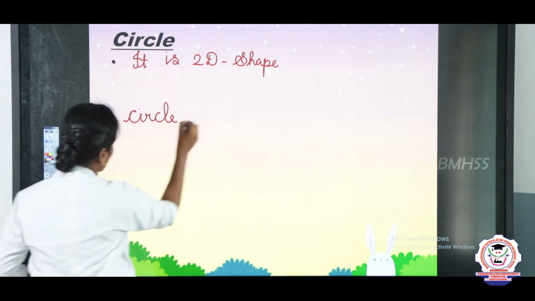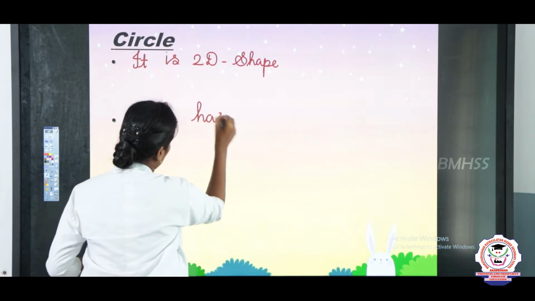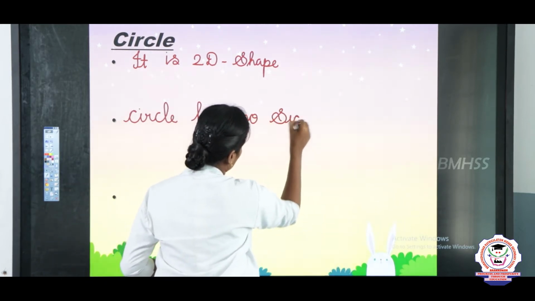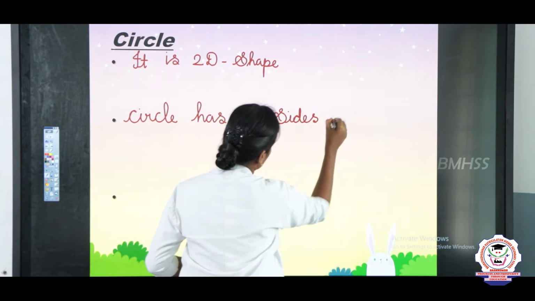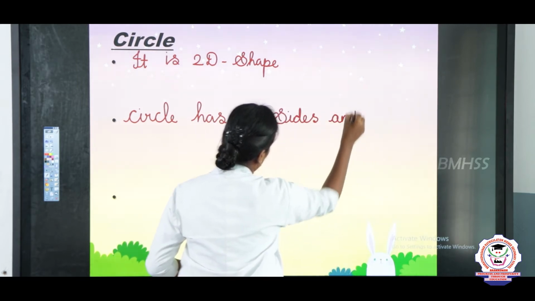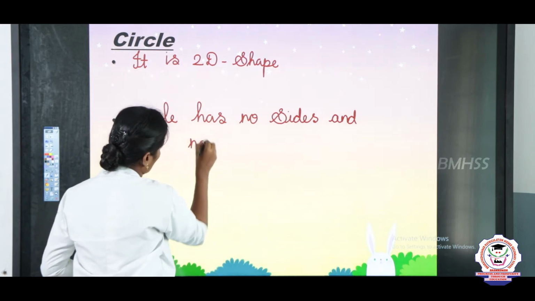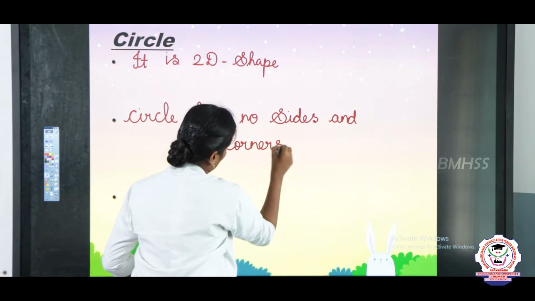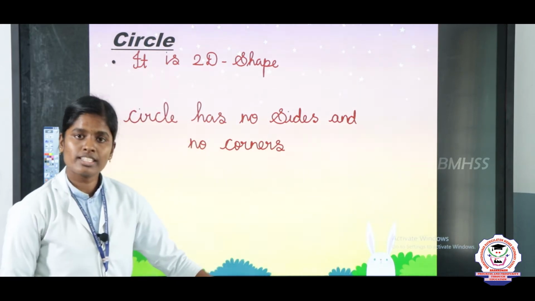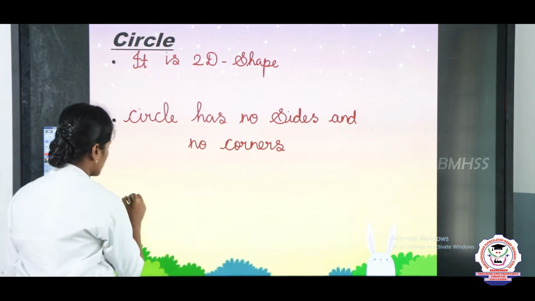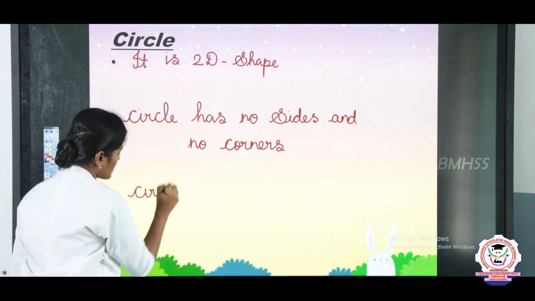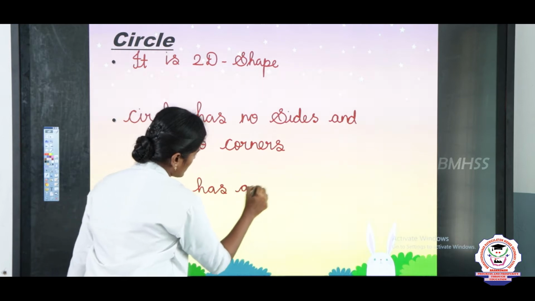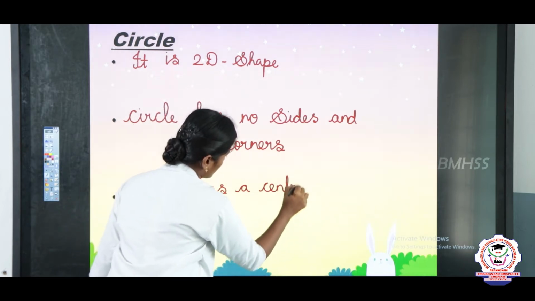Circle has no sides and no corners. Circle has a center point. The third point is: circle has a center point.